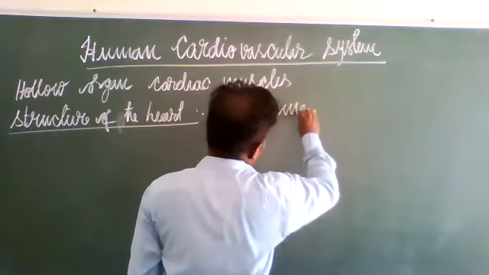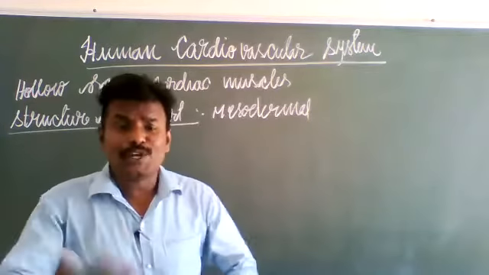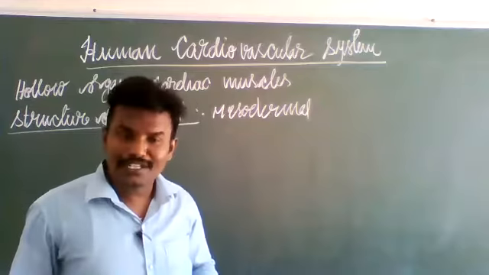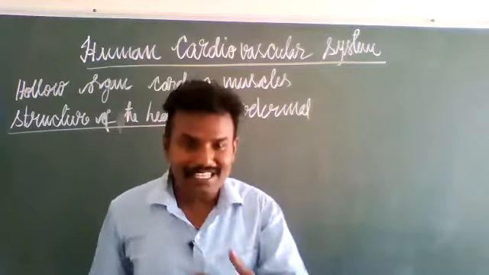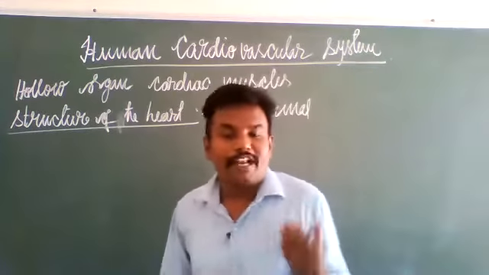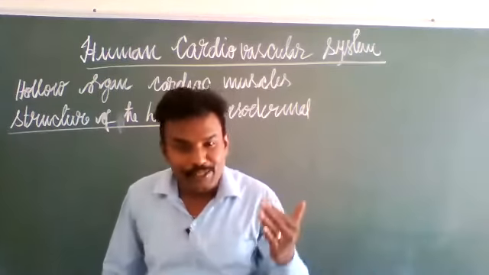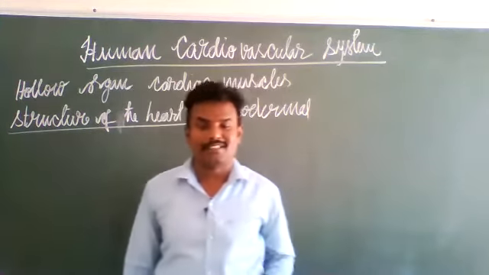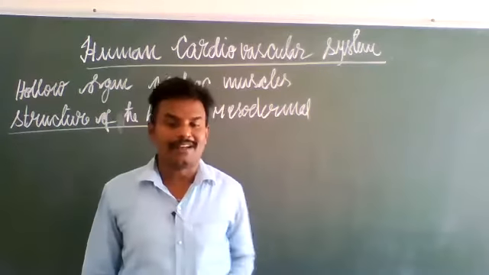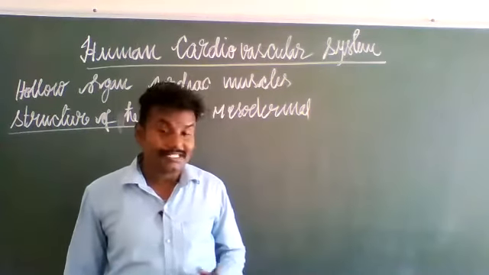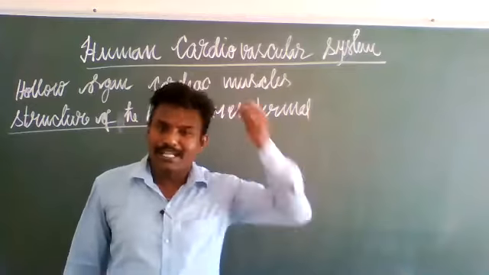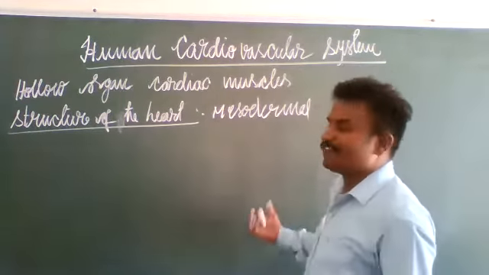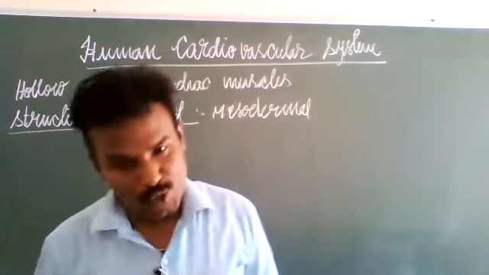We have to see how the heart originates when we were in the mother's womb. Initially our life started from ectodermal, endodermal and mesodermal layers. Ectodermal cells form some of the organs, mesodermal cells form some of the organs, and endodermal cells form some of the organs. Among those, mesodermal cells form the heart.